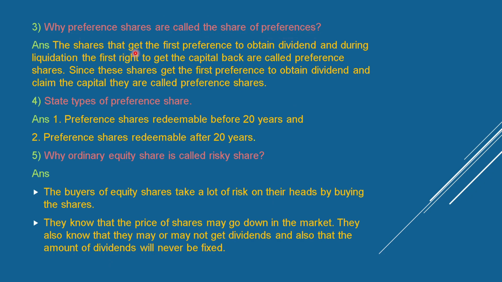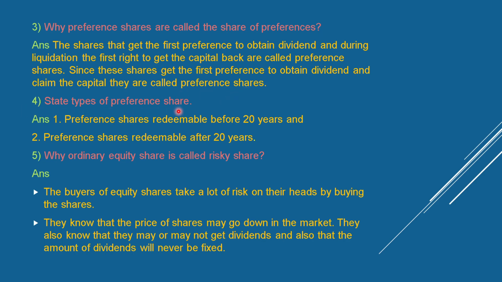The shares that get the first preference to obtain dividend and, during liquidation, the first right to get the capital back are called preference shares. Since these shares get the first preference to obtain dividend and claim the capital, they are called preference shares.